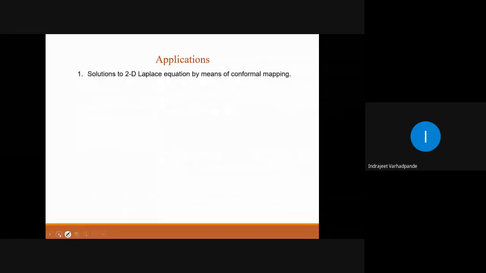Then some major extensions of the application: solutions to two-dimensional Laplace equations by means of conformal mapping. Conformal mapping was one of the portions. Bilinear transformation and conformal transformation were major portions of the syllabus, but after the change to the credit based system, these topics are no more a part of the syllabus. If interested, we can discuss them in beyond-syllabus topics, or if time permits. Quantum mechanics, we are consistently talking about quantum physics or quantum mechanics. Series expansion with analytic continuation.